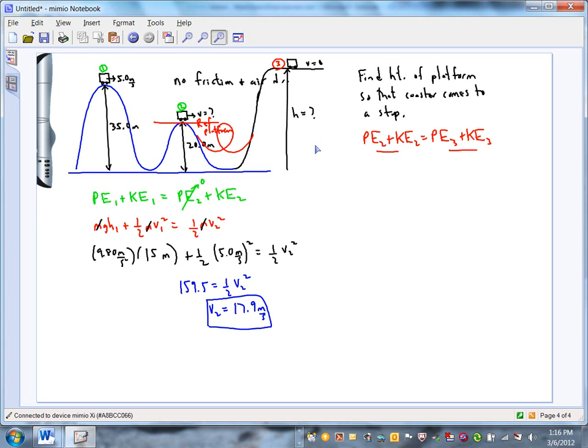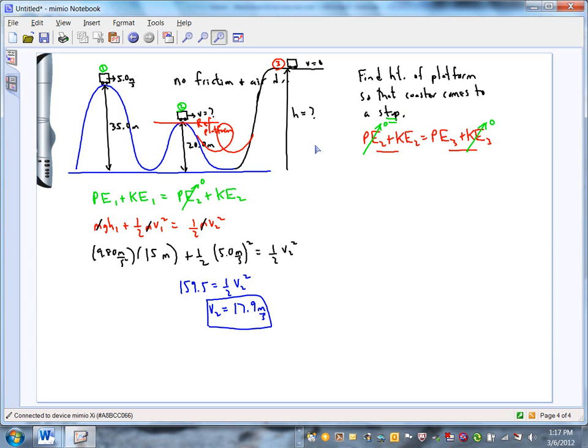All right, you're going to make position 2 your reference platform, which makes sense because that's the lower of the two positions. And anything else? Right, Kyle? KE3, because we want the thing to stop when it gets there. That's right. We don't want to have to use the brakes.